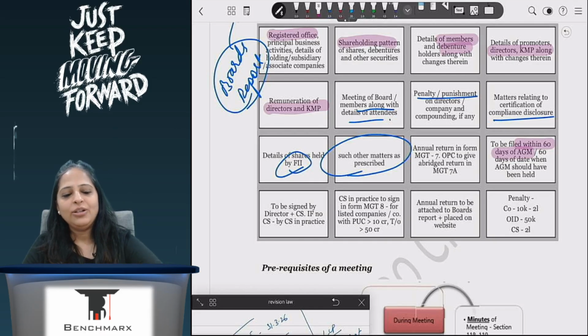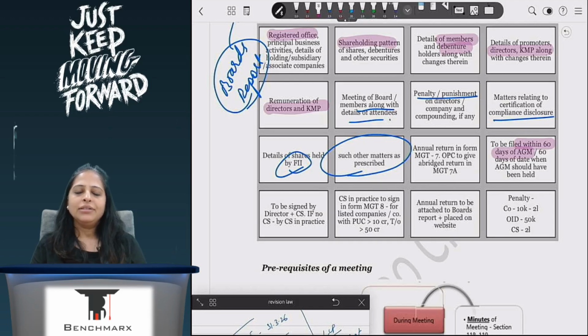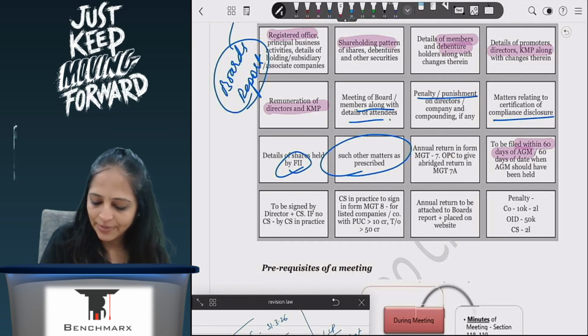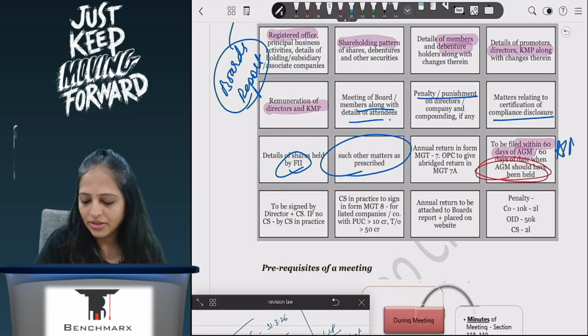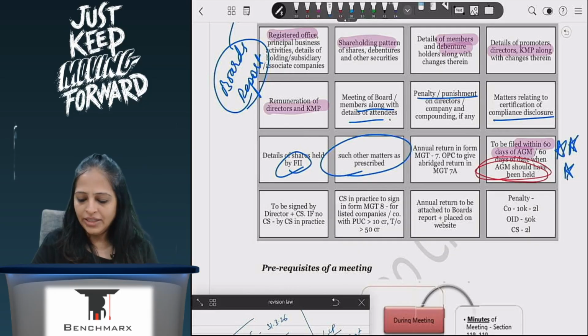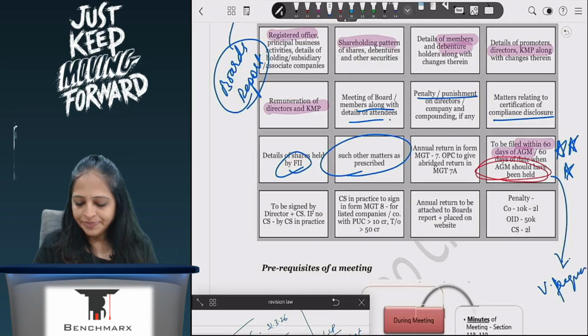60 days from the date of AGM I have to file my annual return, and this annual return, if I'm not having an AGM, then it has to be filed within 60 days from the date AGM should have been held. Very, very important concept. All the students would know this, but it is very frequently asked.